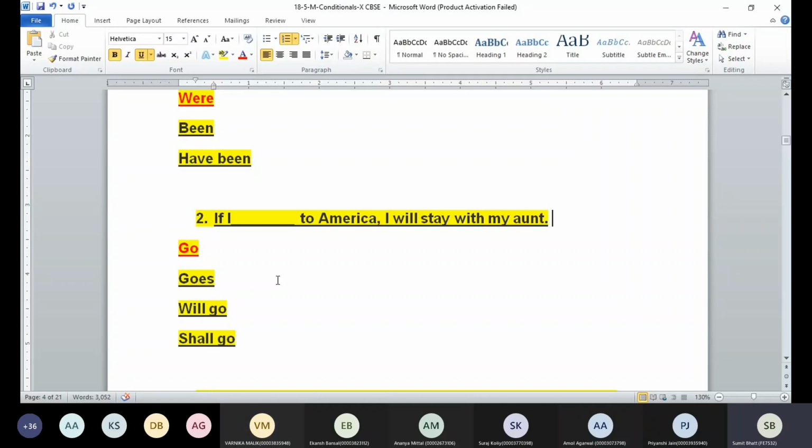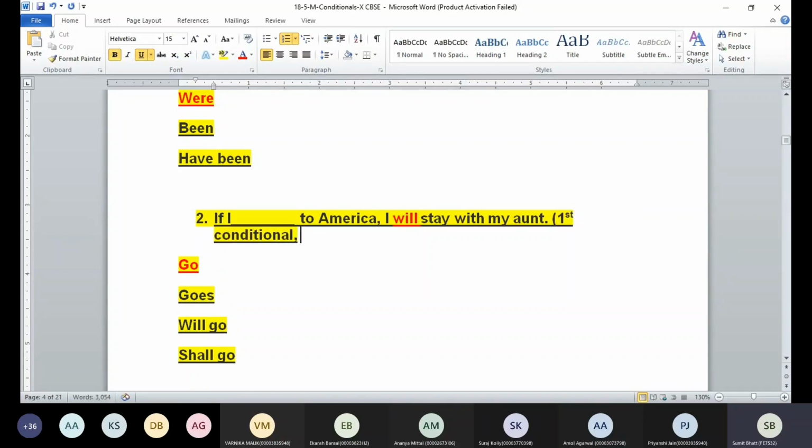Now we have this second question, guys. If I go to America, I will stay with my aunt. Which condition do we have? First, second, third, zero? First condition. Okay, because we are referring to if plus simple present tense. That's why we said if I go to America. This was a sentence in pre-board in some of these schools. So we are not going to use if I will go. What I'm going to use is if I go to America. I cannot say if I will go to America, I will stay with my aunt. That's going to be incorrect.